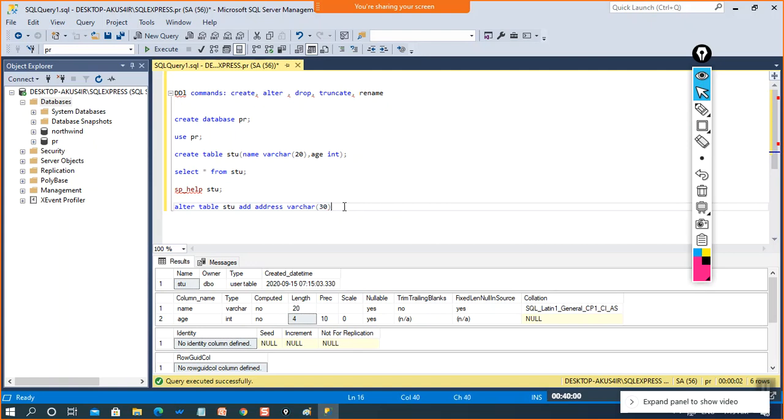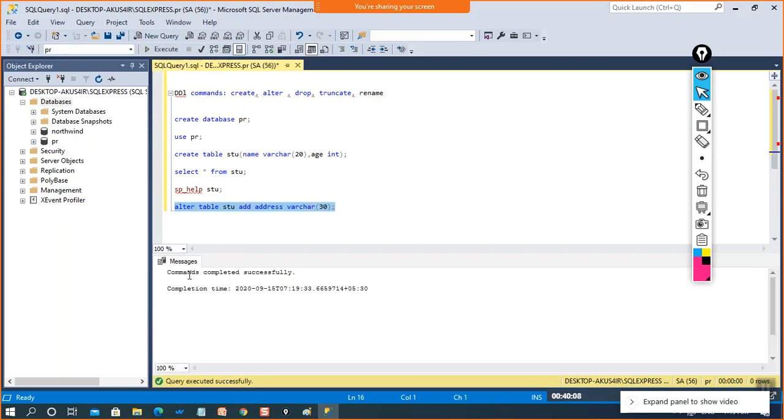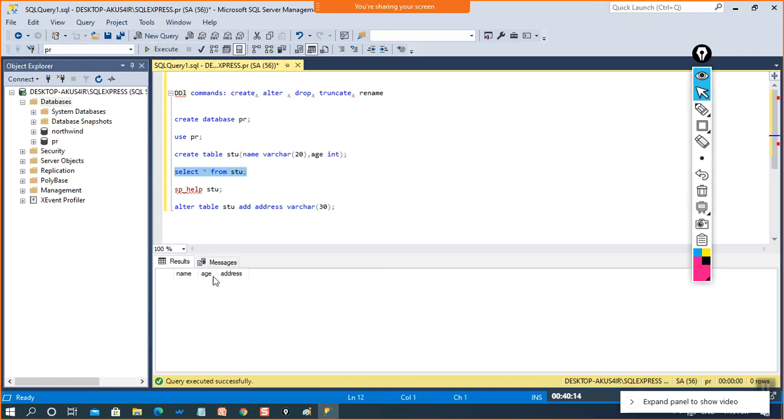Fine. If I execute this and see, the command has completed successfully, and now if I run the select query, this time I'm getting 3 columns in the table. So this is how you can add any column.